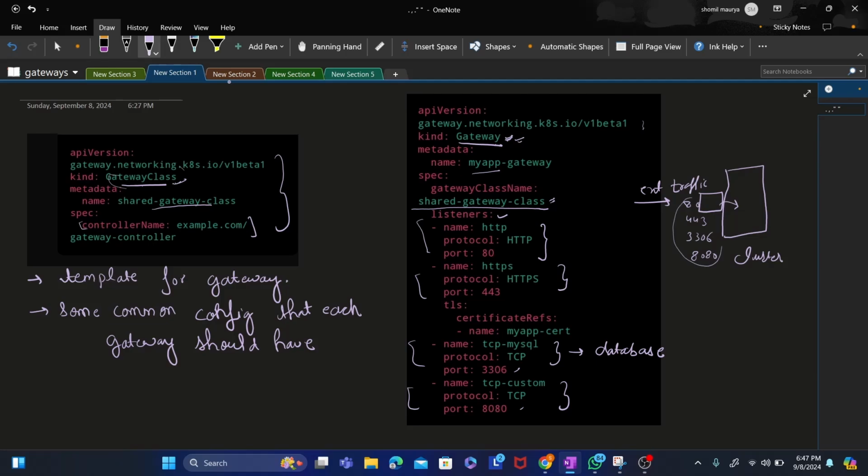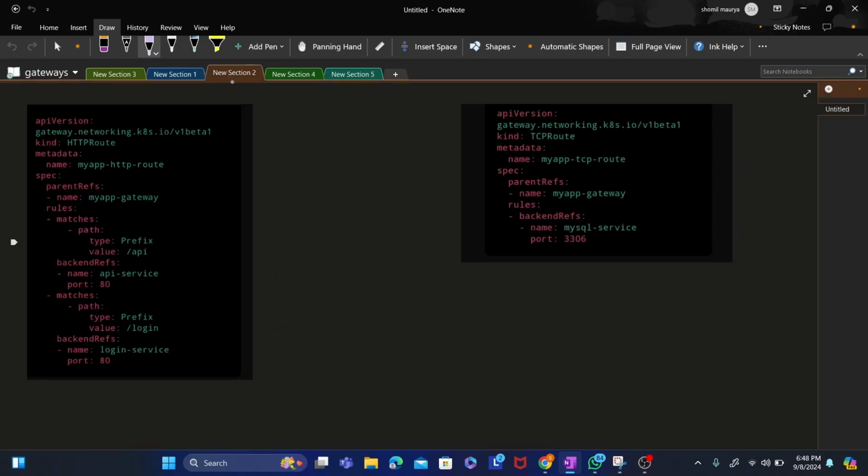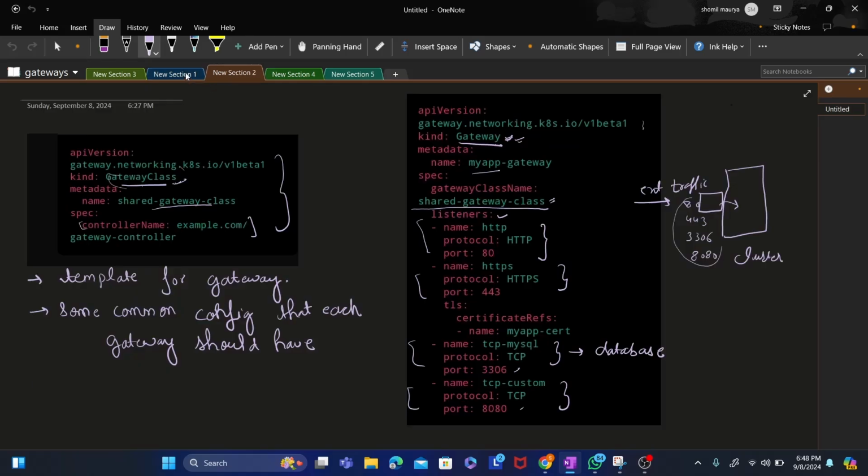Now see this file. You remember the second limitation of Ingress, that there was no clear distinction between the DevOps cloud engineers and the developers, right? This issue is solved here by the gateway. How?